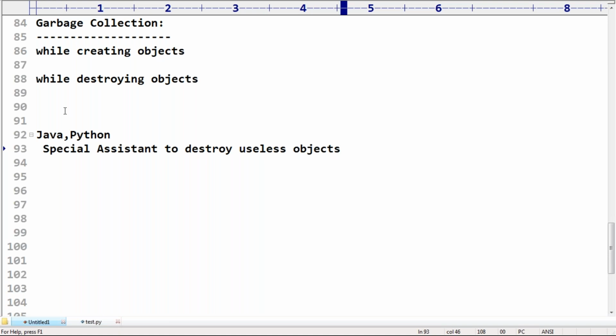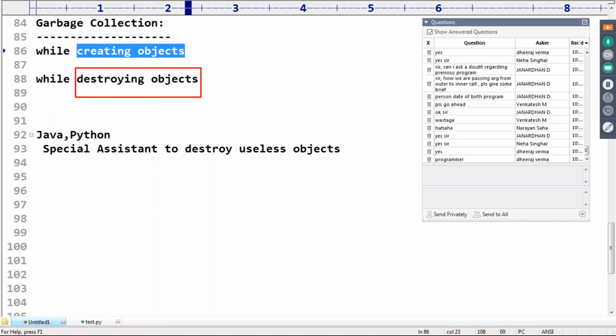It is nothing but the garbage collector. Remember this, in Python, the programmer is responsible only for creation of objects, but not responsible to destroy useless objects. The garbage collector is responsible, because programmer is not taking that much care to destroy objects.